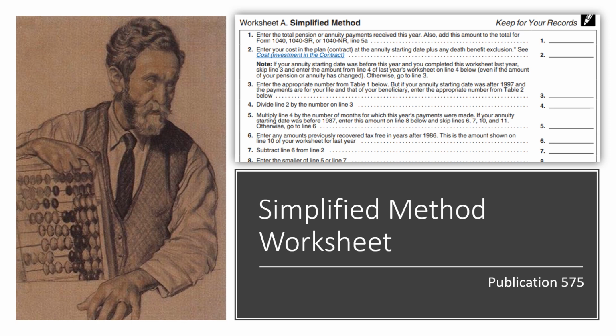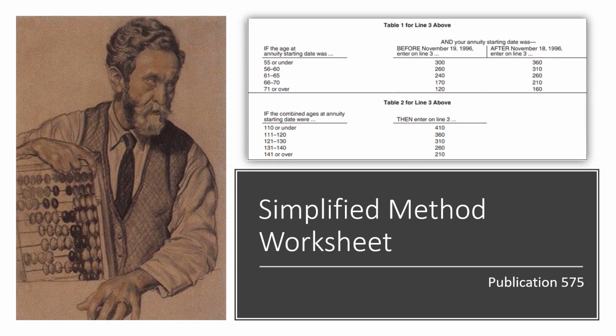And the IRS kindly made us a worksheet to help us figure out the taxable amount using the simplified method. It's called the Simplified Method Worksheet. You can find this in Publication 575. Also, if we are inputting information correctly into TaxSlayer, the software will automatically generate this worksheet for us, so we don't necessarily need to look up the worksheet unless we need to determine what amounts were previously recovered.